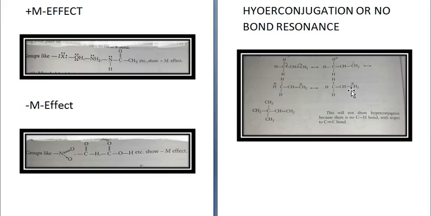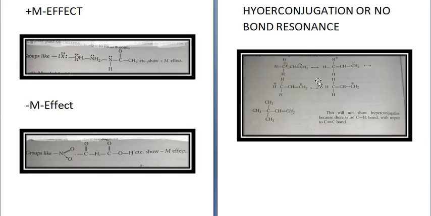But in this structure, CH3 CH3 CH3 CH double bond CH2, there will be no hyperconjugation. Why? Because the carbon which is attached to the carbon-carbon double bond has no carbon-hydrogen bond, there is only a carbon-carbon bond. See here, carbon-carbon, carbon-carbon, carbon-carbon. So the carbon-hydrogen is on this carbon, but this carbon is not attached to the carbon-carbon double bond. So it will not show any hyperconjugation, but these are resonating structures, no bond between them, but still there is resonance.